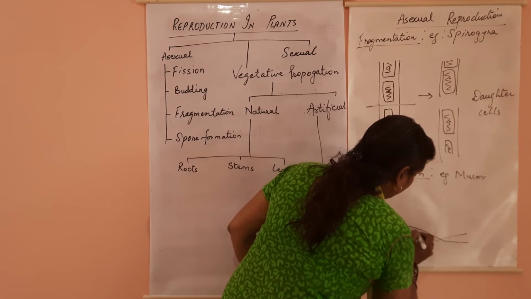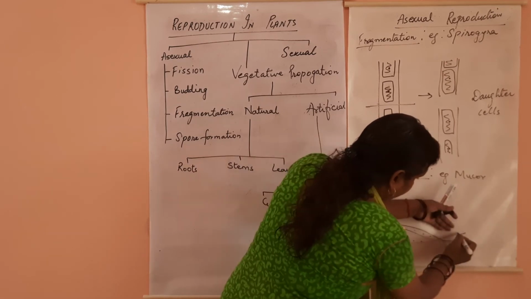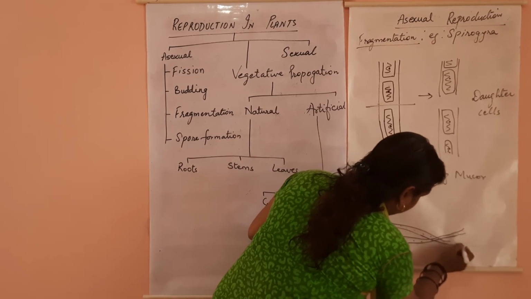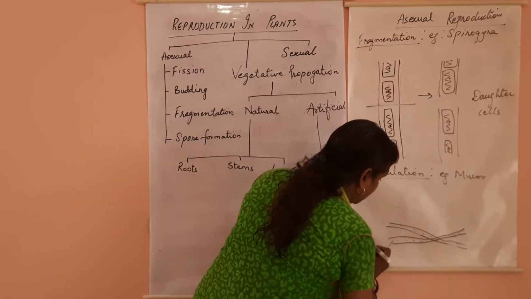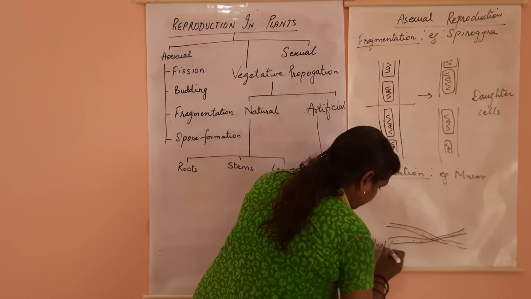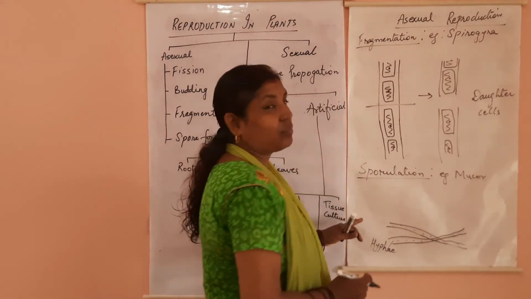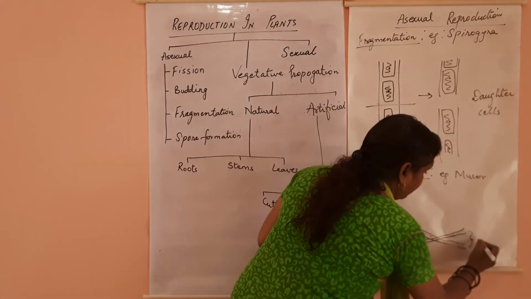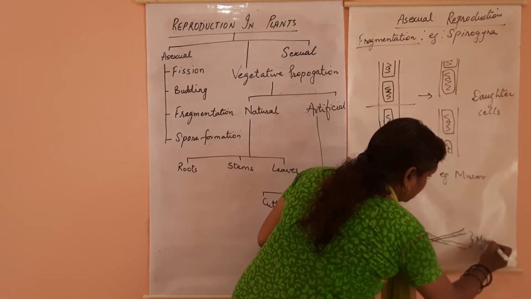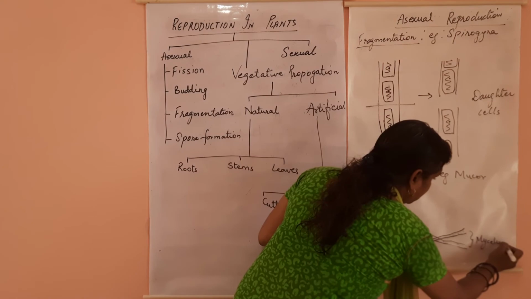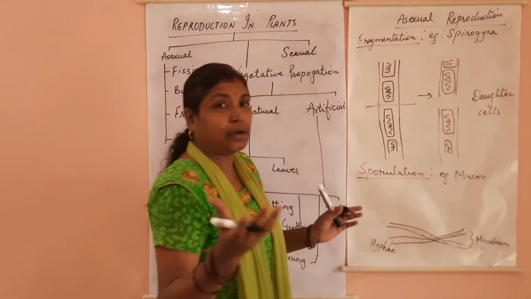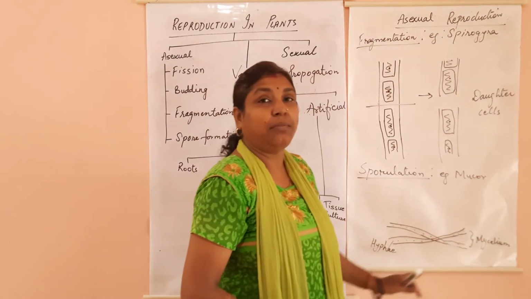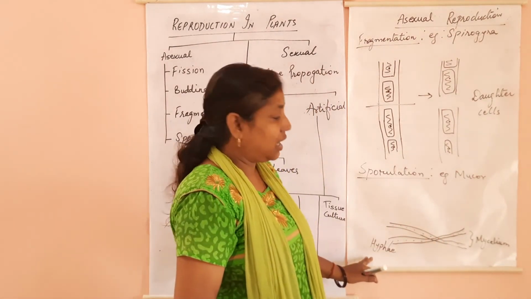They have a lot of nuclei in them. These thread-like structures are known as hyphae, and the entire mass is known as mycelium. So the entire cottony structure is known as mycelium, and each strand is known as hypha.